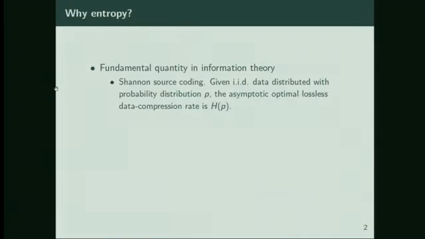So why do we care about entropy? It's a fundamental quantity. It has an operational characterization by Shannon's source coding theorem. So we can think of the entropy as an asymptotic optimal lossless data compression rate. If we want to compress data without losing anything, and we have some asymptotic sequence of data that we're getting from a particular probability distribution P, then the optimal rate we can compress this data is the entropy, H of P.